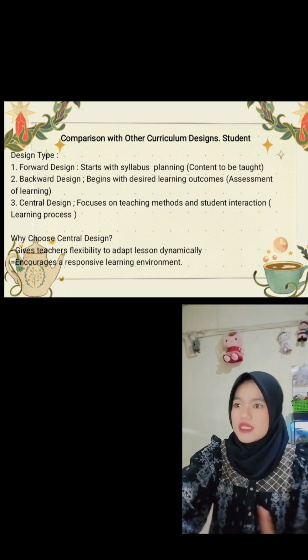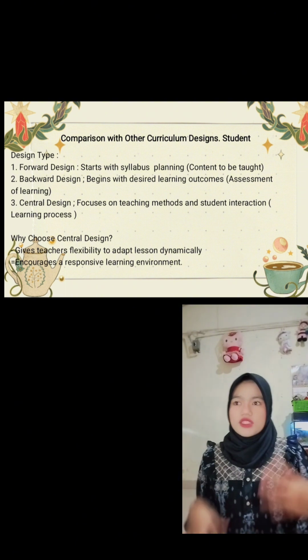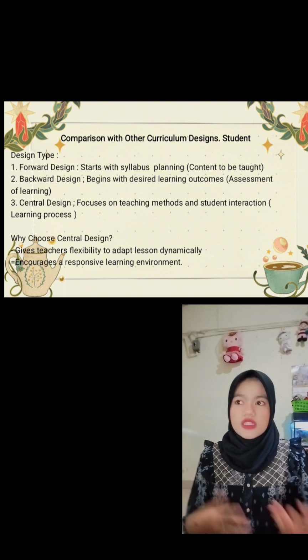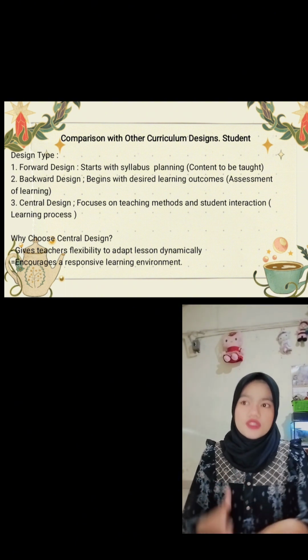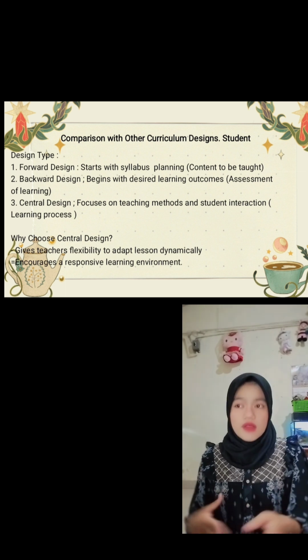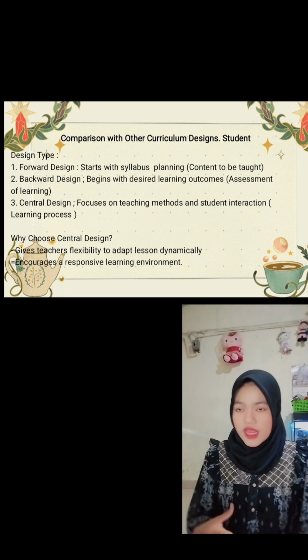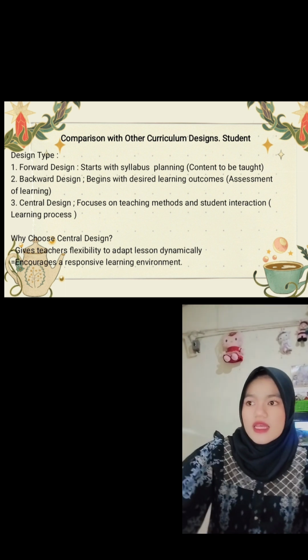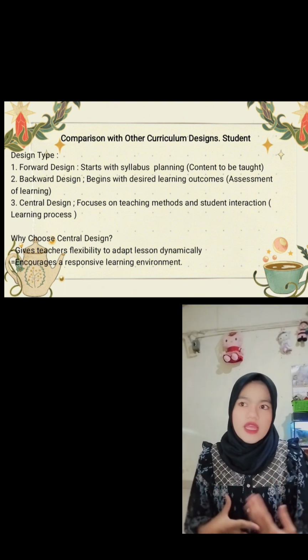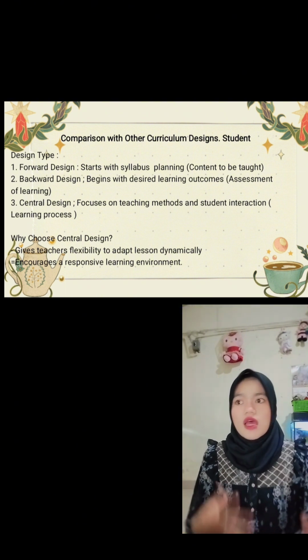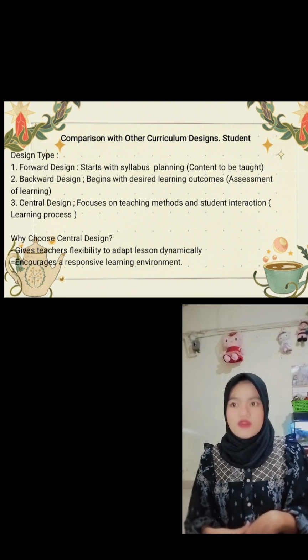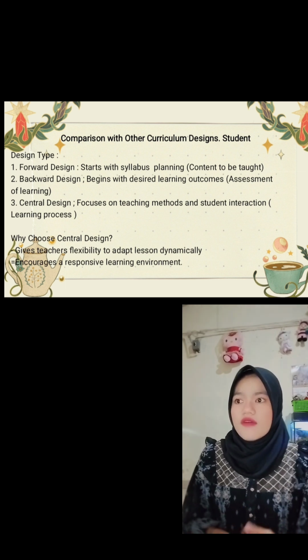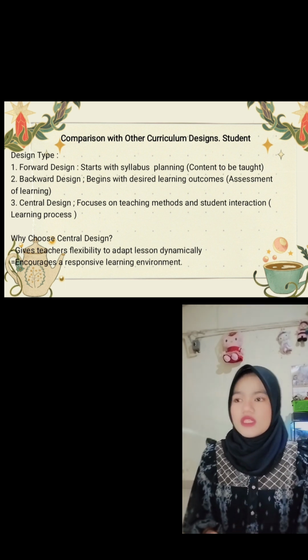First one is forward design. This curriculum development starts with the syllabus planning and instructional content, and the lessons are structured and sequential. For example, standard textbook-based learning. The second one is backward design. It begins with defining learning outcomes, and assessment methods, tests or exams are planned first, followed by lessons. For example, competency-based education models.